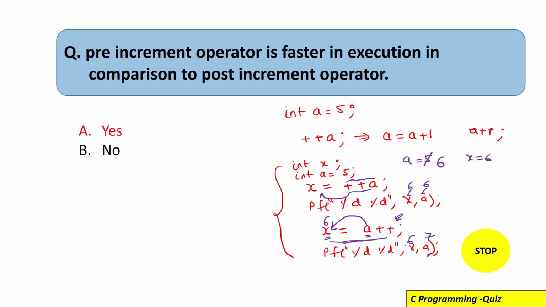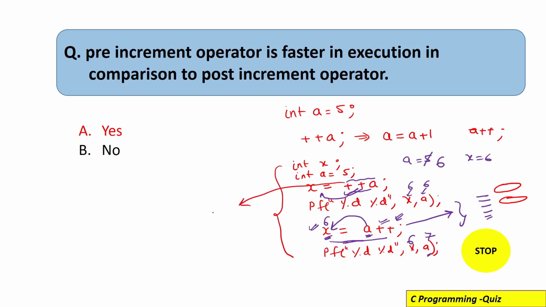So what is the difference? Syntax wise there is no such big difference, but when we are saying that this is faster and this is somewhat slower, it means when this program will be compiled, then this will be divided into several instructions, right? So when this a++ will be divided into instructions, the old value of a will also be kept by the compiler into some memory location. So there will be some instruction or some line for that thing also. Then there will be some instruction which will be updating the value of a.